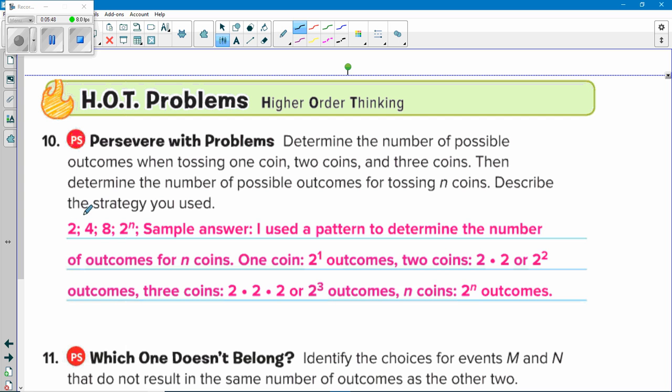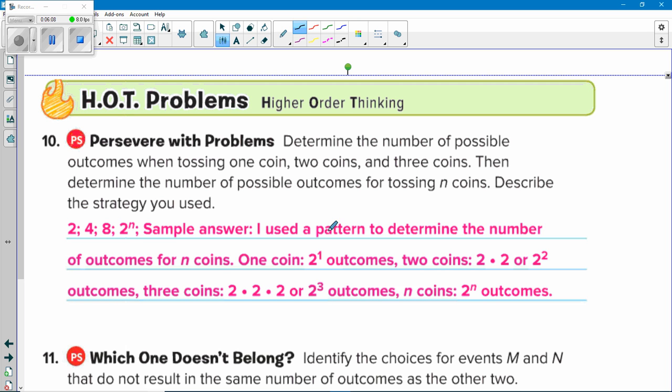Heads or tails. If you flip 2 coins, there's 2 choices, heads or tails, on both. 2 times 2 is 4. If you flip 3 coins, heads or tails on each coin. 2 times 2 times 2 is 8. So, for any number of flips, it's just 2 to the number of coins power. 2 to the n power.